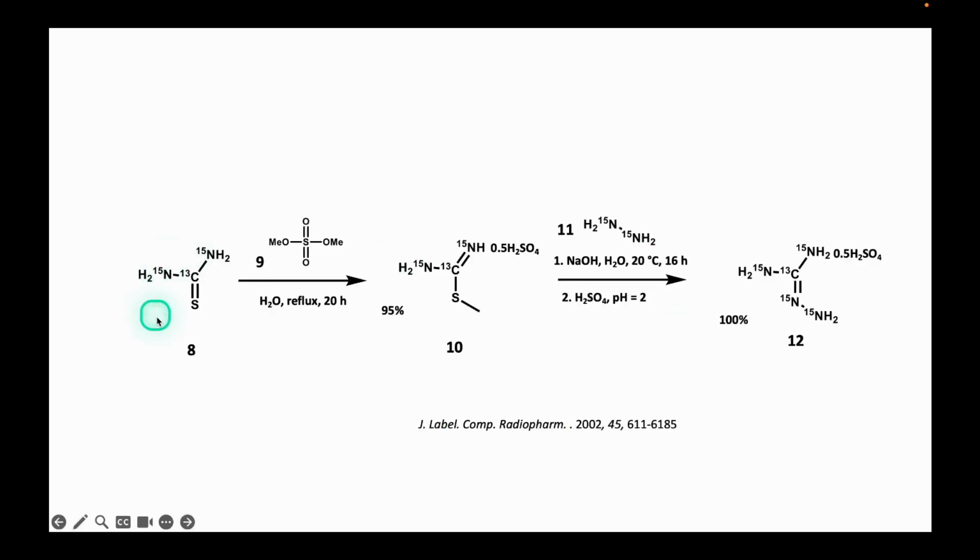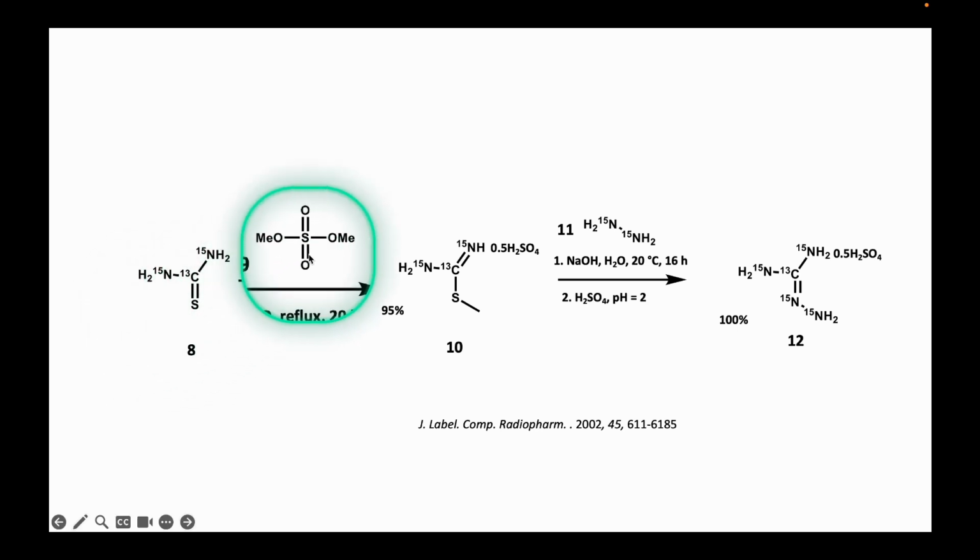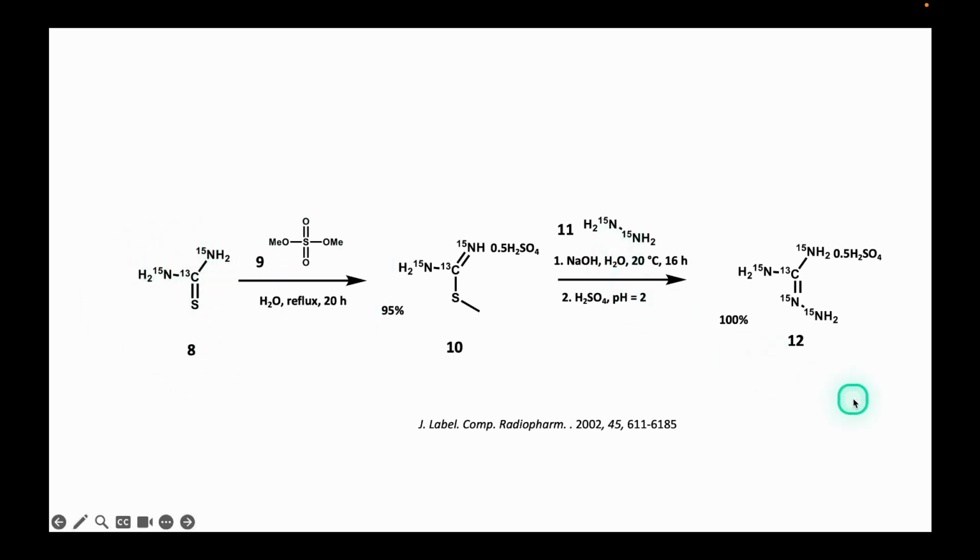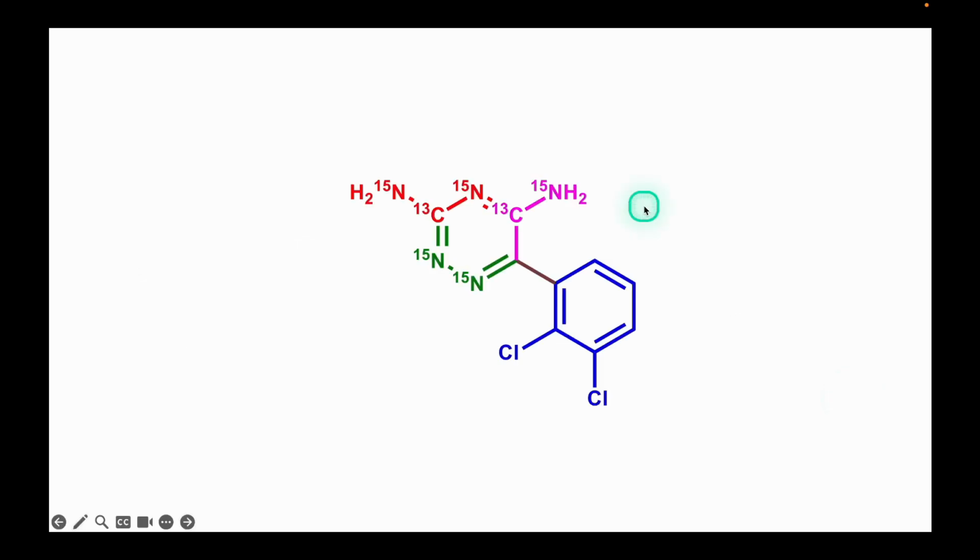The doubly labeled thiourea 8 is methylated with dimethyl sulfate to form the S-methyl-thiourea sulfate. Next, treatment with nitrogen 15 labeled hydrazine produces the doubly labeled aminoguanidine 12. Final steps in the synthesis of the doubly labeled lamotrigine.